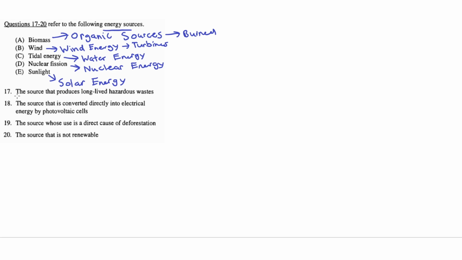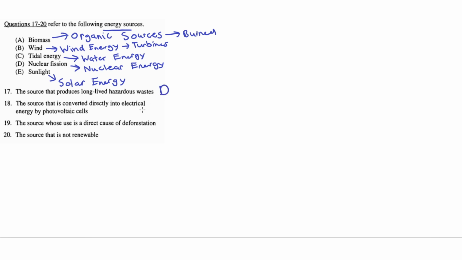And now let's look at the answer choices, the questions. 17. A source that produces long-lived hazardous waste. So of these sources, D. Nuclear fission would produce long-lived hazardous waste. A. Biomass is simply the burning of organic sources. This doesn't produce long-lived hazardous waste. This is temporary waste. B. Wind doesn't produce any waste. Tidal energy doesn't produce any waste, neither does sunlight. The only one here that produces long-lived hazardous waste is nuclear fission, because after the uranium or other materials are used in the fission process, they are hazardous wastes that are long-lived. So 17 would correspond to D.